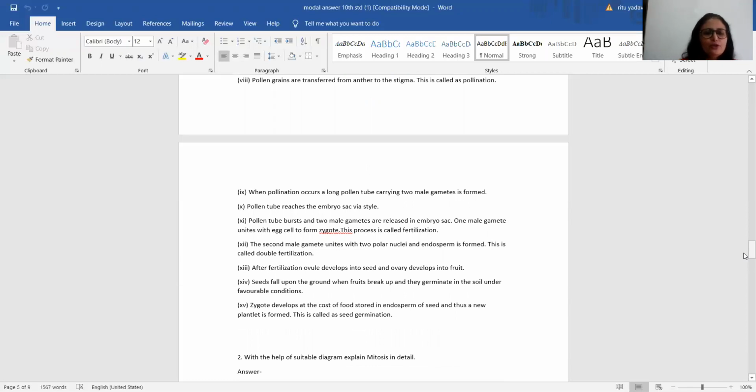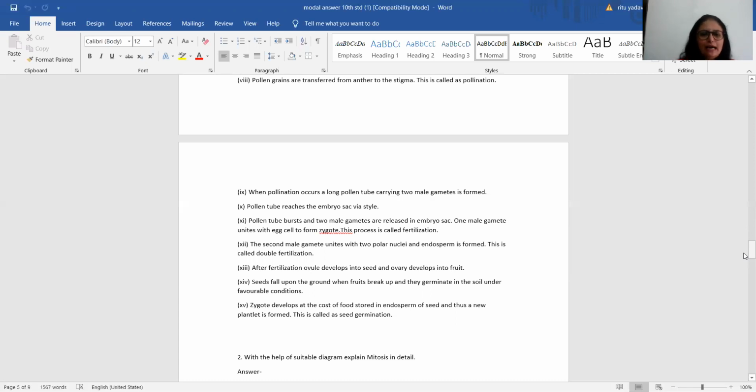Next point. When pollination occurs, a long pollen tube carrying two male gametes is formed. The pollen tube reaches the embryo sac via the style. The pollen tube bursts and two male gametes are released in the embryo sac. One male gamete unites with the egg cell to form the zygote. This is called fertilization. The second male gamete unites with the two polar nuclei present at the center, and it forms the endosperm. Students, since fertilization takes place twice here, it is called double fertilization.